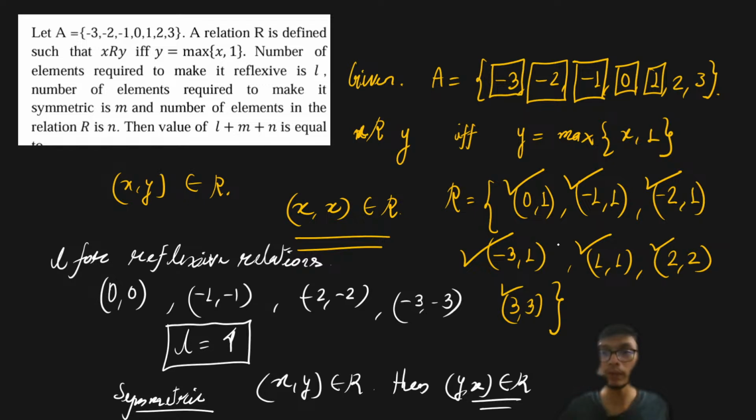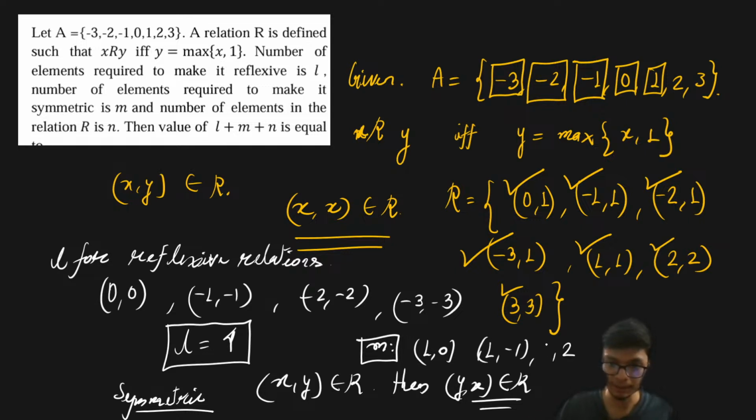So if you look at these relations, 0 comma 1 is there, therefore 1 comma 0 must be there. So if I count for the symmetricity, 1 comma 0 must be there. Similarly, 1 comma minus 1 must be there. Similarly, 1 comma minus 2 must be there, and similarly, sorry, 1 comma minus 3 should be there.